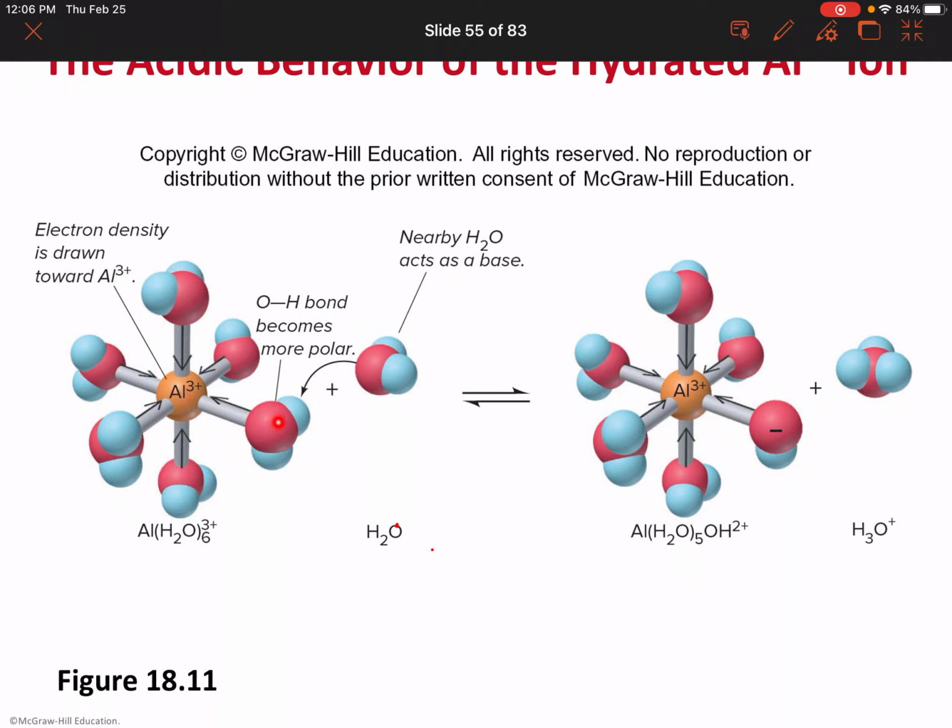So as a result, the hydrogen-oxygen bond can become more polar, and it could happen to any of these water molecules out of the 6. We are just showing you one molecule of water.